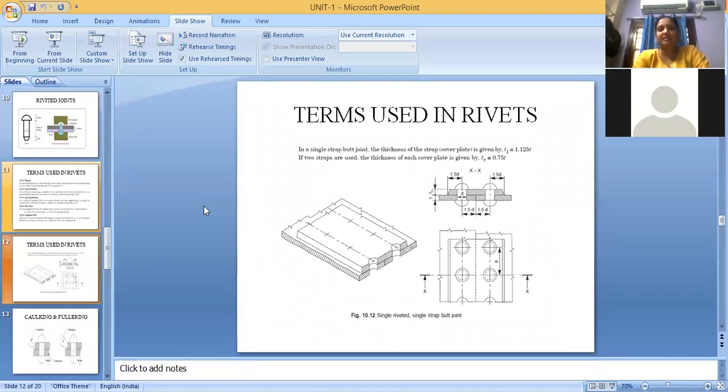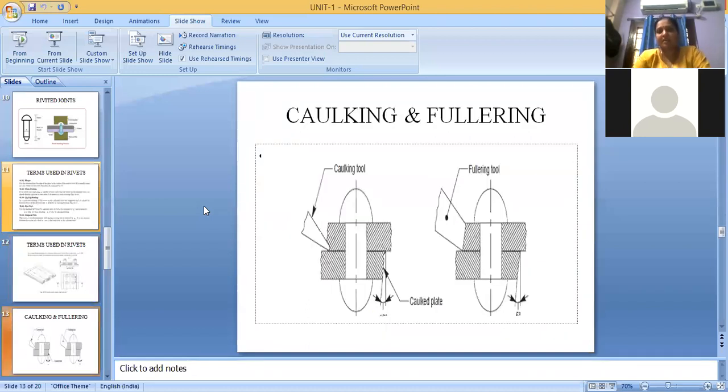That is sufficient for designing the rivet. Next is caulking and fillering. Caulking and fillering are similar operations. The only difference is in caulking you will have a smaller size of tool, and in fillering you will have a bigger size of tool.